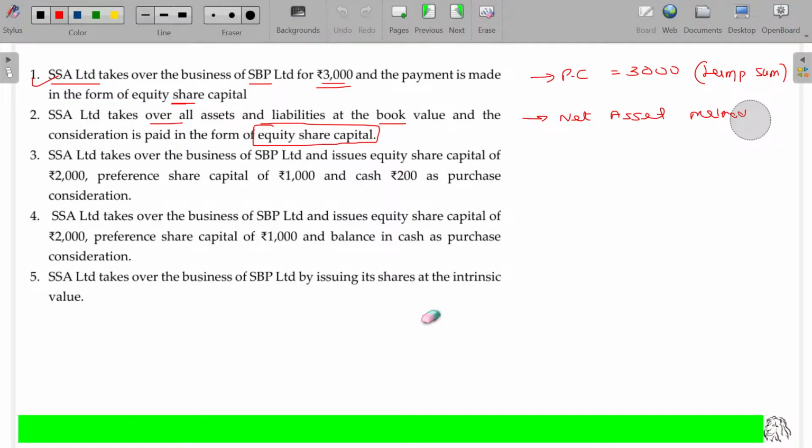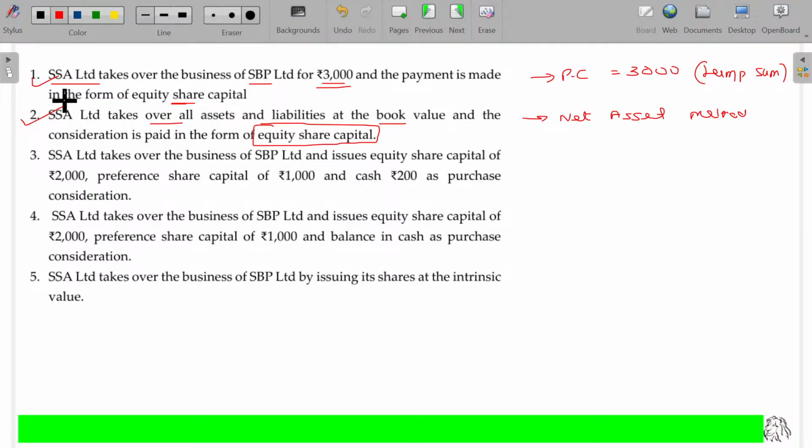So the second one is the net asset method. The first one is all about simply we calculate what model? Lump sum method is adopted, so we followed only lump sum. In the second case, the purchase consideration value is not given. If the value is not given, you just add up all the assets minus liabilities as per the realizable value. As the realizable value information is not available, we assume the assets, what they have in their book value, will be the realizable value. Is that okay?